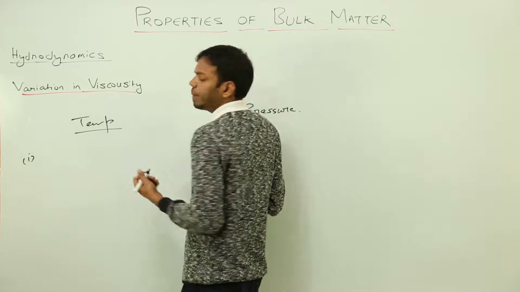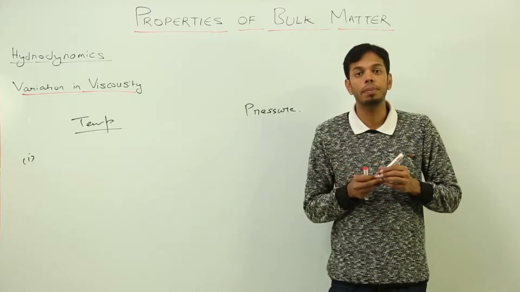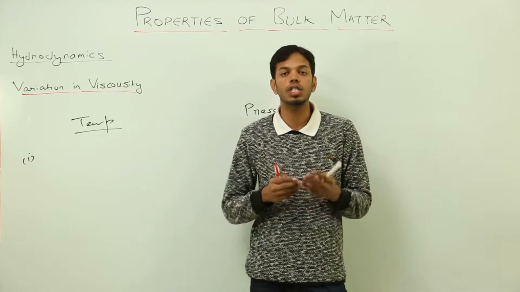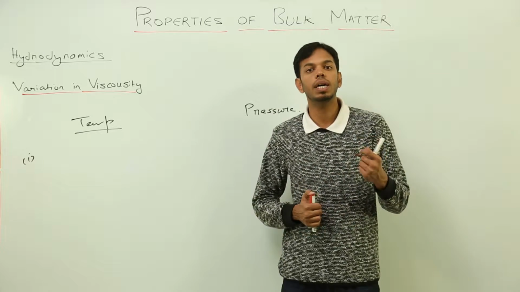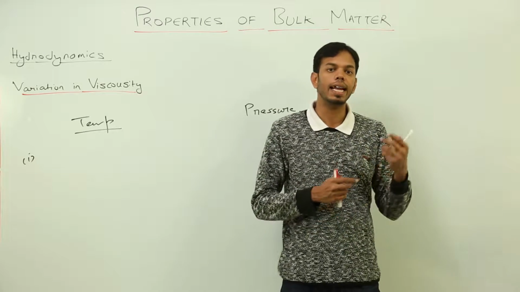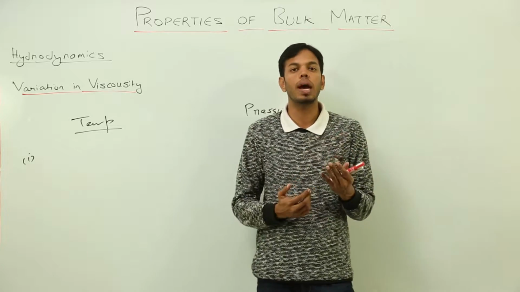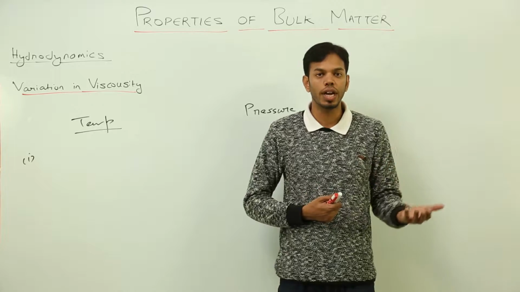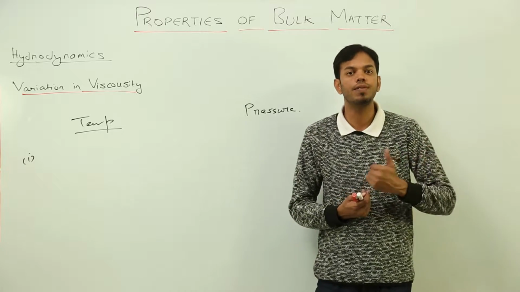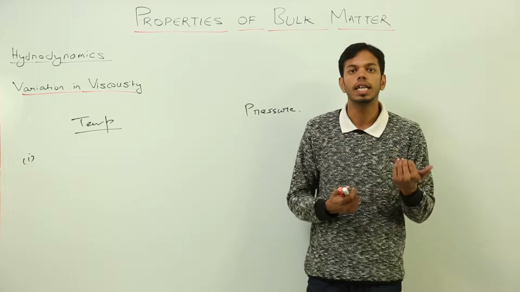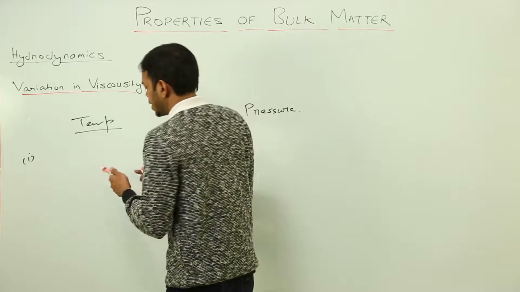Because what do we mean by viscosity? Viscosity actually depends on how dense the liquid is, because the denser the medium, the more will be the molecular forces of attraction. Hence when you give heat to that liquid, what's going to happen? Interatomic forces are going to get weakened, and hence there will be an easy flow of liquid layers over one another. That is why viscosity decreases with an increase in temperature.